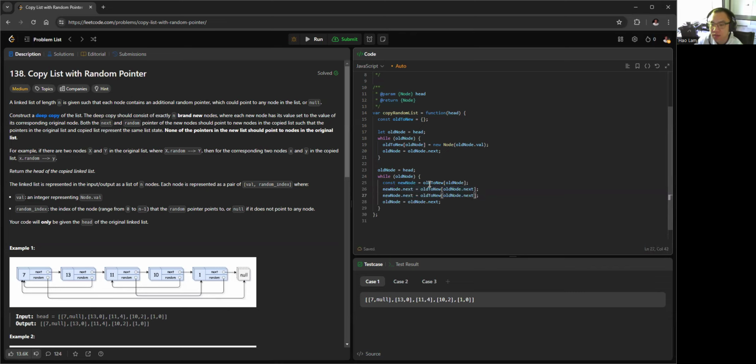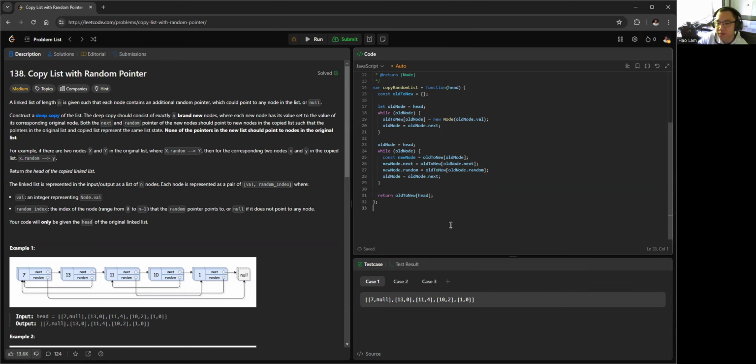Same thing for the random pointer: it gives us the random node of the oNode, and we want to key into it to get the copy one. And that's pretty much it. At the end, we can return the head of the copy linked list, so oToNew of the head, which will give us the copy node.